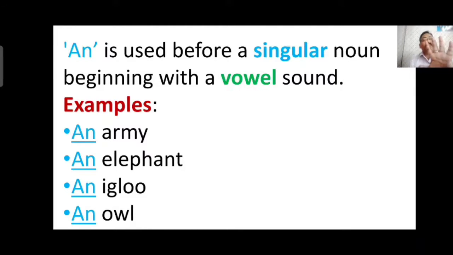There are 5 vowels in English: A, E, I, O, U. So these vowels have an before them, like an army, an elephant, an igloo, an owl. They generally have an before them.